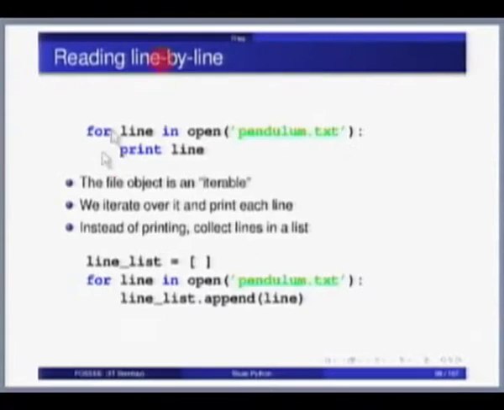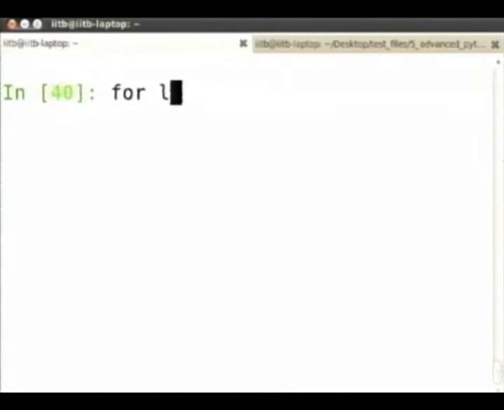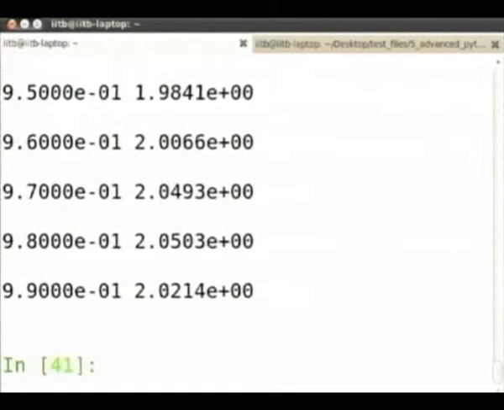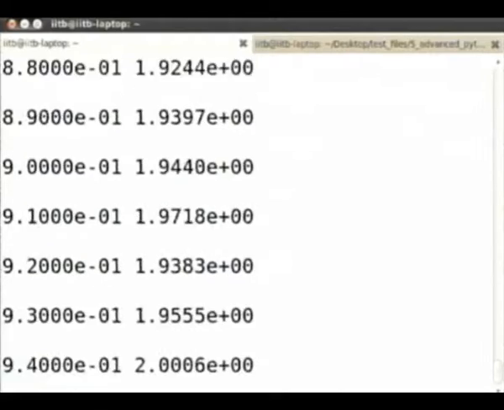However, this is a common theme, to read the file line by line, and Python provides some very nice conveniences to deal with such things. So one very simple way to read the file line by line is to simply do for line in open, and notice that it has printed the lines of the file.